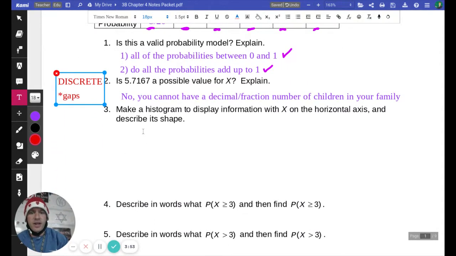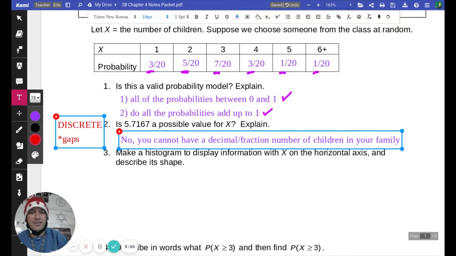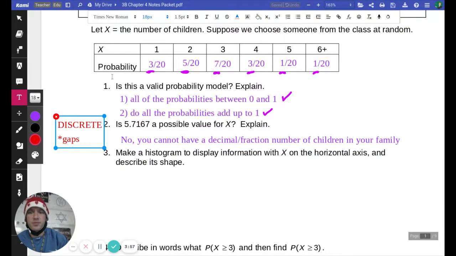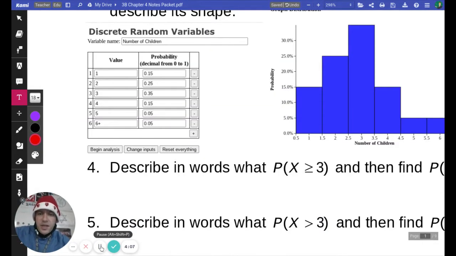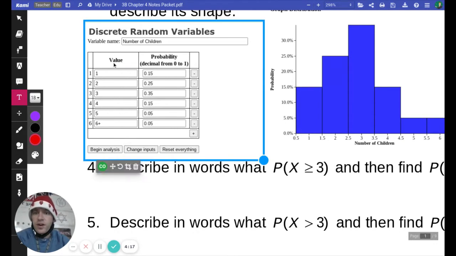So we're going to make a histogram to display the information with x on the horizontal axis and then this probability on the vertical axis. So we're going to head over to Stapplet.com, and I'll show you what to do when we get there. So on Stapplet.com, I went and chose discrete random variables. And so on discrete random variables, it asked for a variable name, and I typed in the number of children, and then put in my data here.